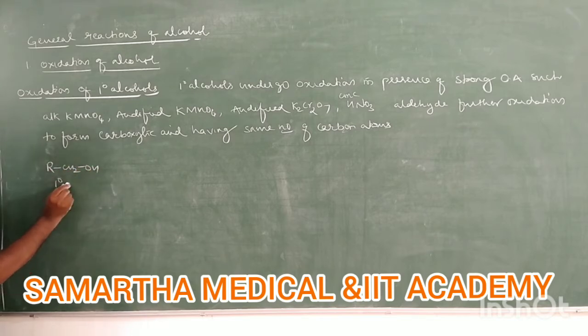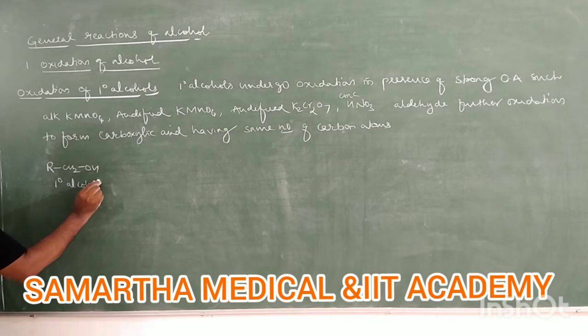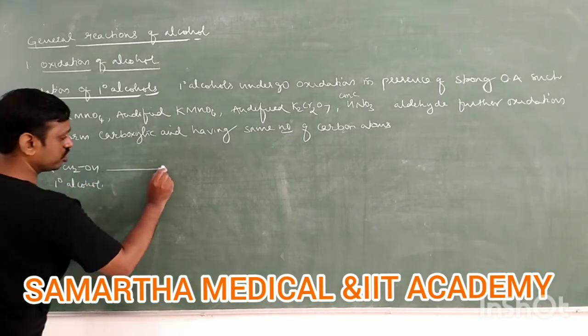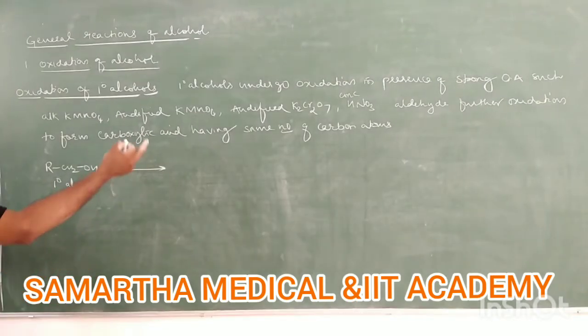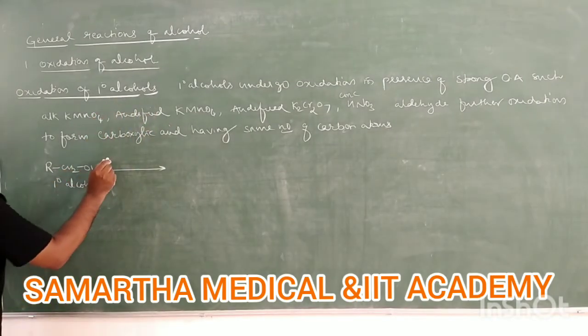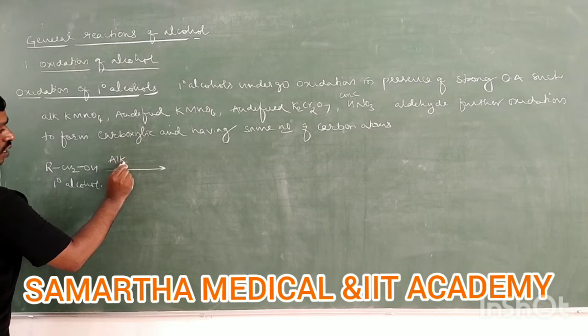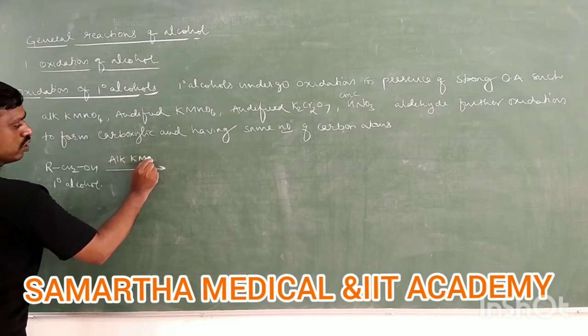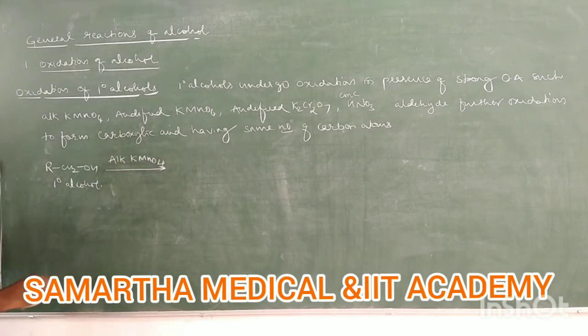I will take RCH2OH. This is a primary alcohol, right? So this primary alcohol undergoes oxidation. You can take any one oxidizing agent. I will take alkaline KMnO4, potassium permanganate. It is a strong oxidizing agent. In presence of alkaline KMnO4, primary alcohol undergoes oxidation.